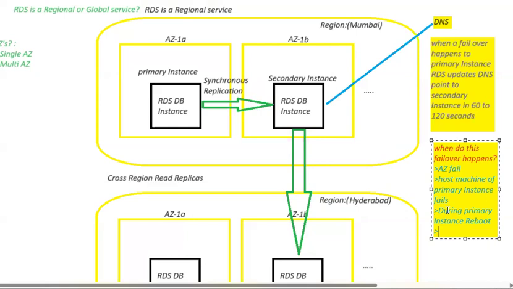When the primary database instance class changes, we have multiple classes. If I change my class from standard to memory optimized, then in this scenario also a failure happens to my primary instance.